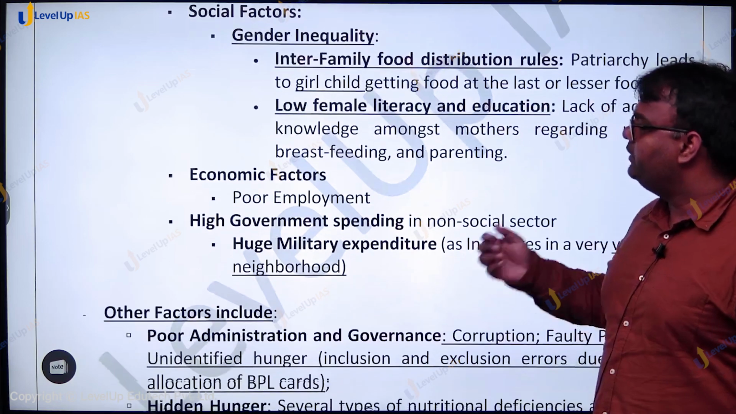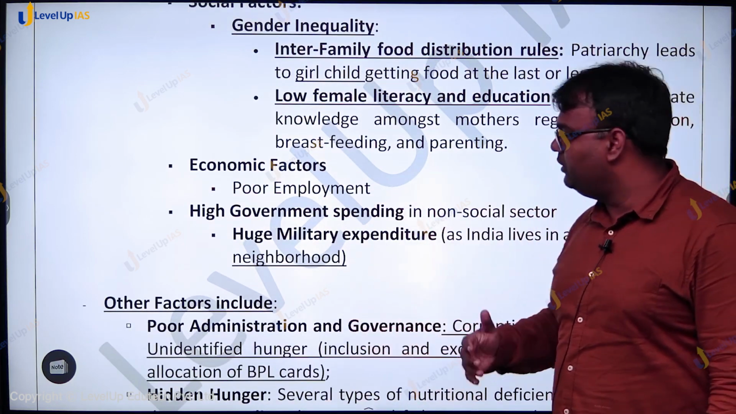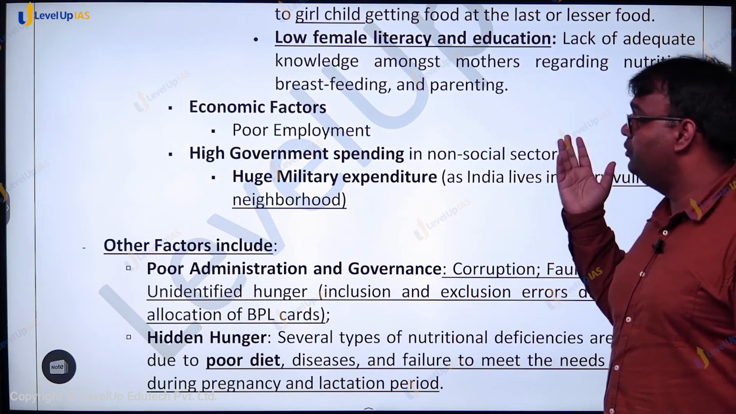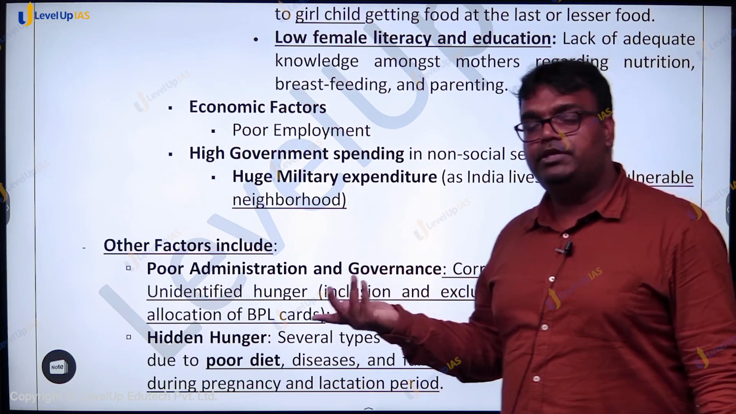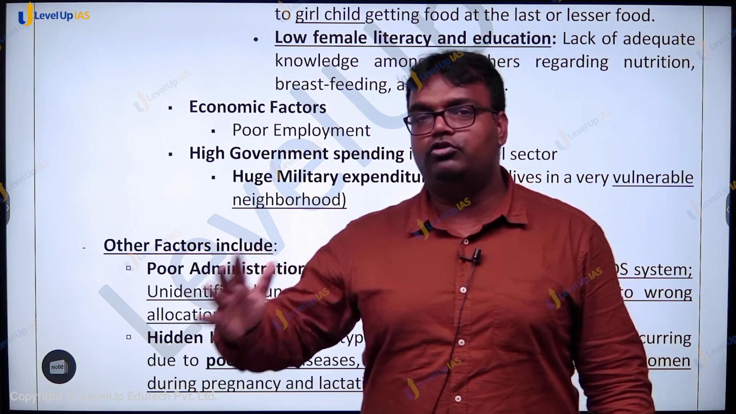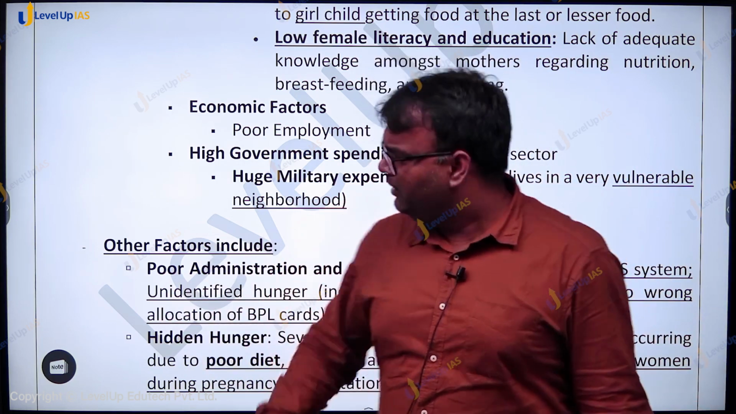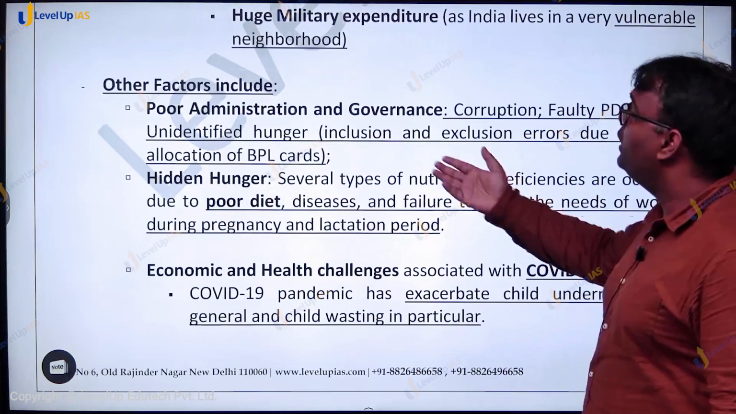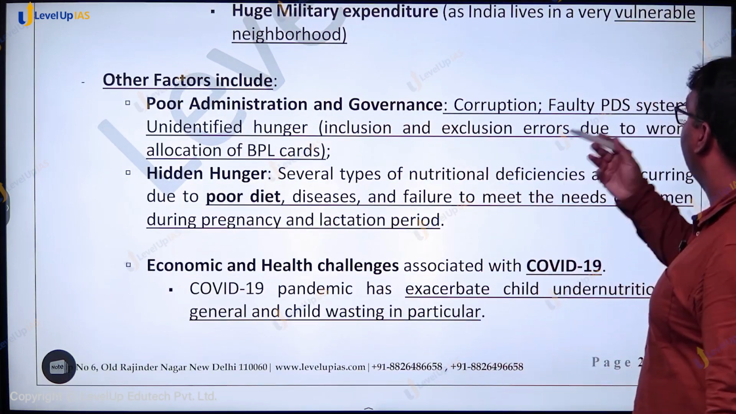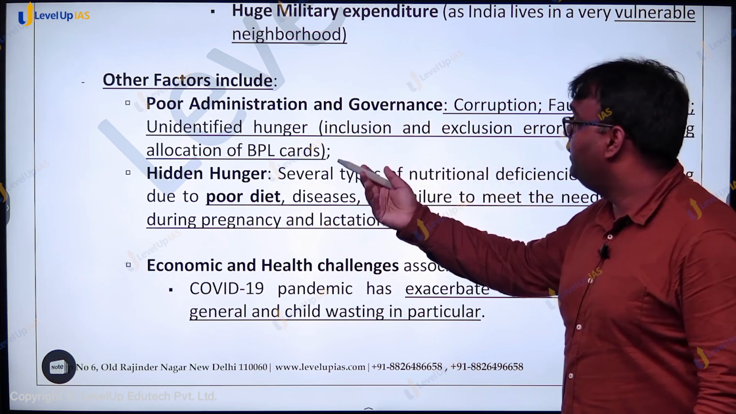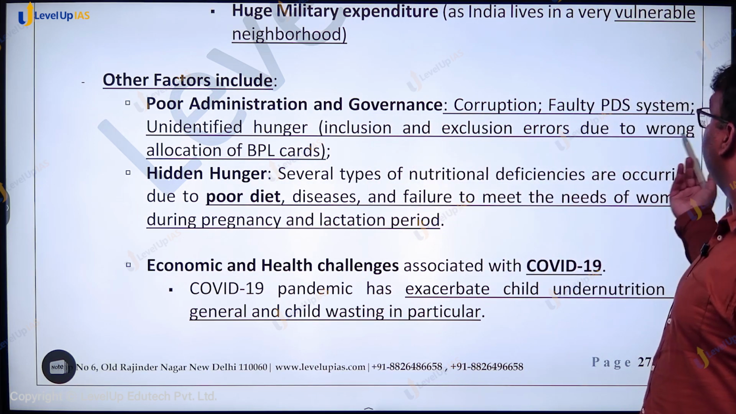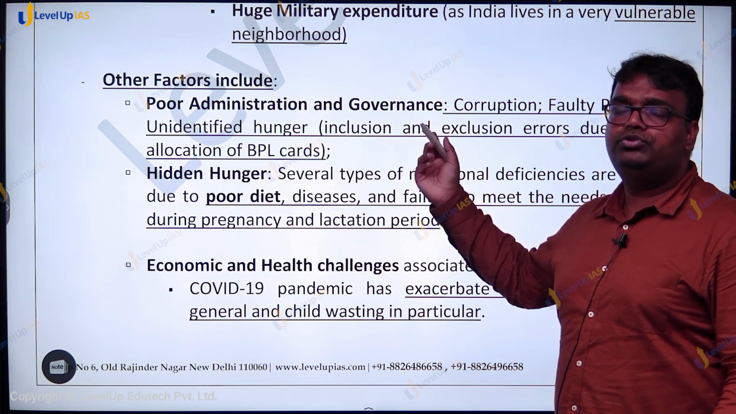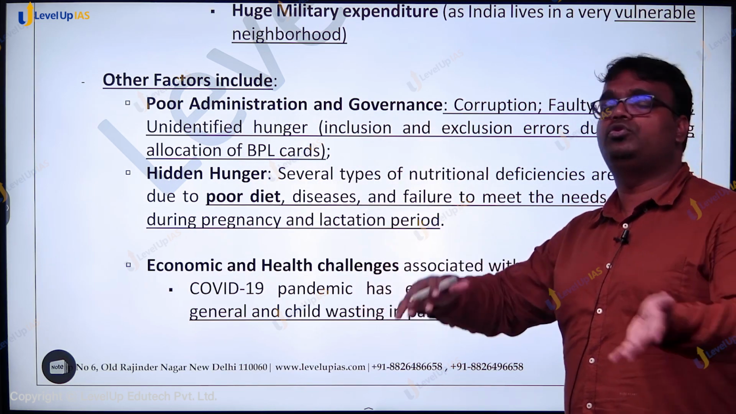There are economic factors also, employment situation in the country being poor. There are other aspects, like Amartya Sen said that huge military expenditure can be considered a problem, because then a lot of money goes in this direction. But ये तो चलो अमर्त्य सेन ने कुछ बोला था, उसके अलावा भी दूसरे problems हैं. Poor administration and governance, corruption, faulty PDS system, unidentified hunger, inclusion exclusion error due to wrong allocation of BPL cards. Accordingly, अंत्योदय योजना के अंदर गलत लोग select हो जाते हैं, कुछ लोग select नहीं होते हैं.